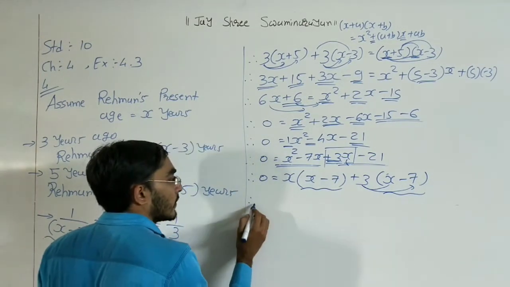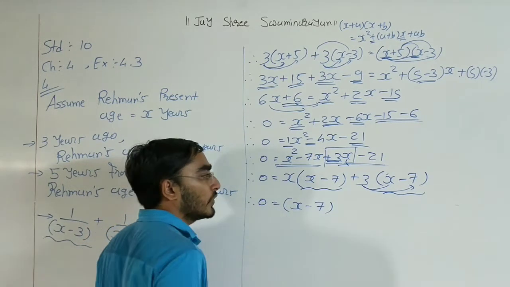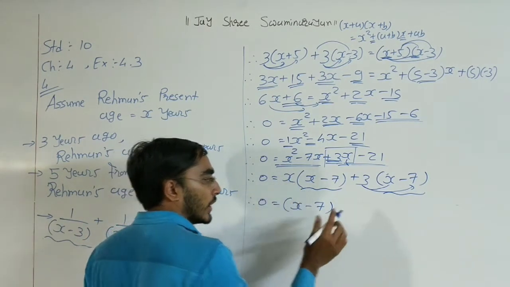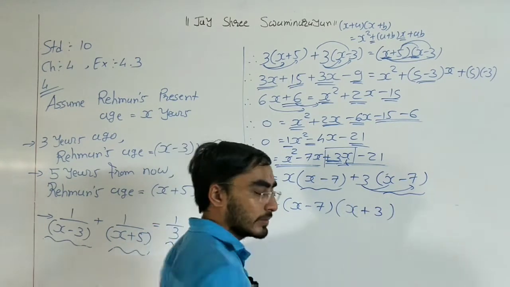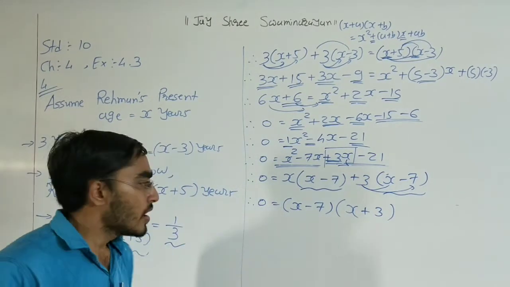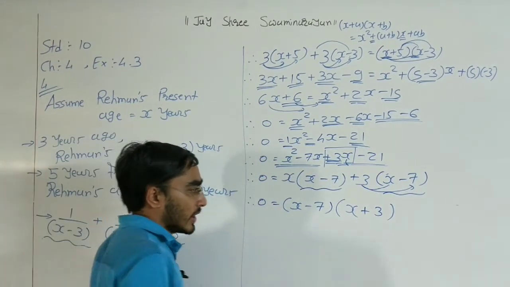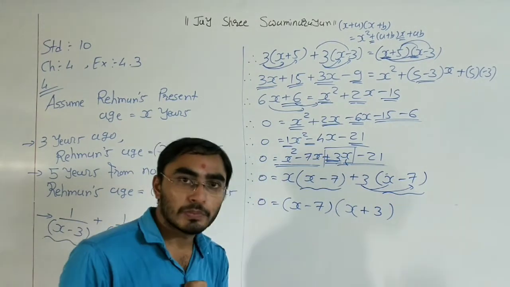So x minus 7 is common, and what is remaining? In the first term only x is remaining, and in the second term this plus 3 is remaining. Okay, this is the factorization. After that, these two brackets are in multiplication and the answer is 0.